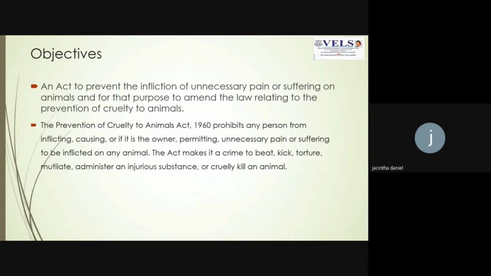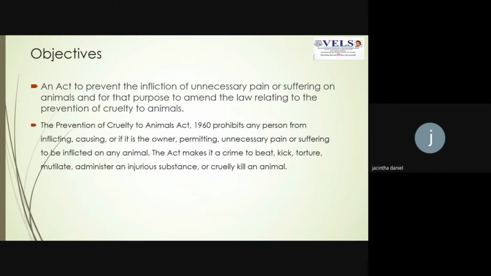It might be the owner, in the case of a pet owner, or in the case of animal husbandry. Animals are being slaughtered, and animals are also being killed in an unethical way, causing a lot of pain to the animals. To prevent all those things, this act was passed, and it also makes it a crime to beat, kick, torture, mutilate, administer any injurious substance to, or cruelly kill an animal.